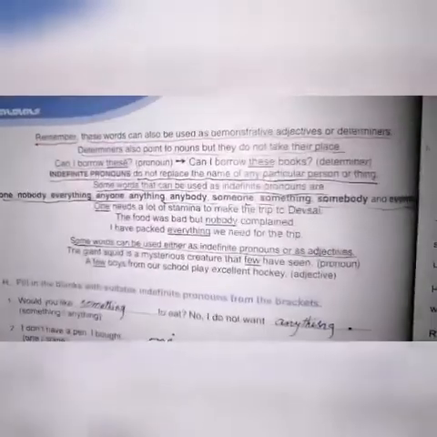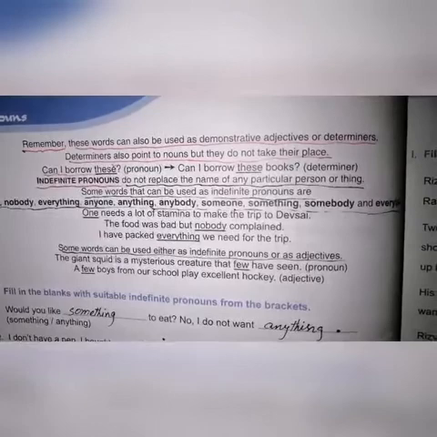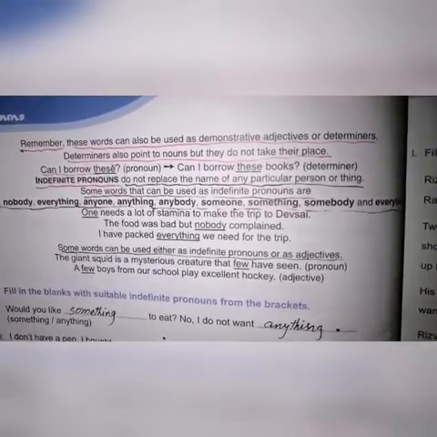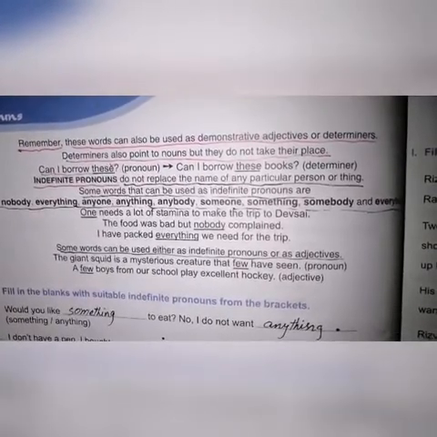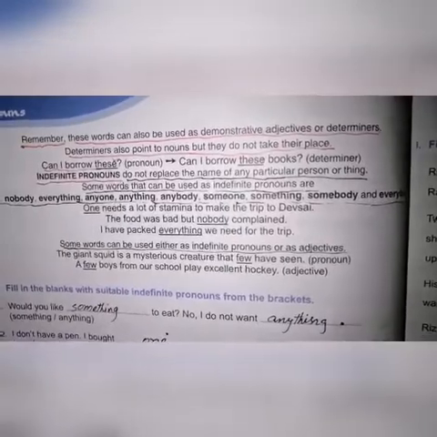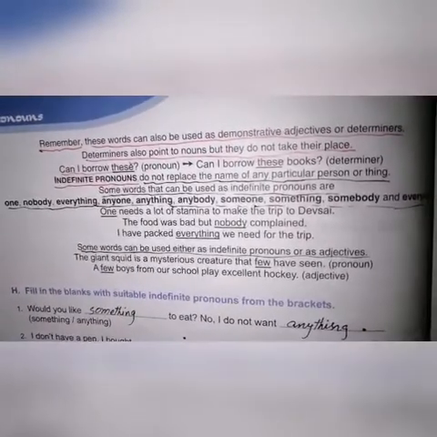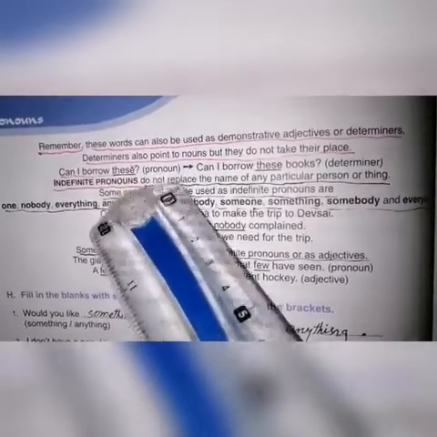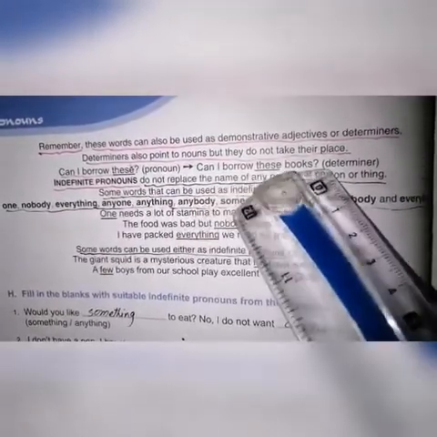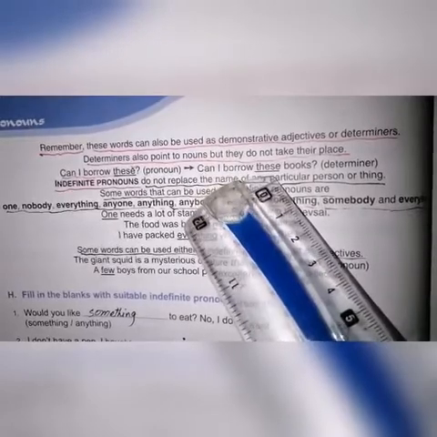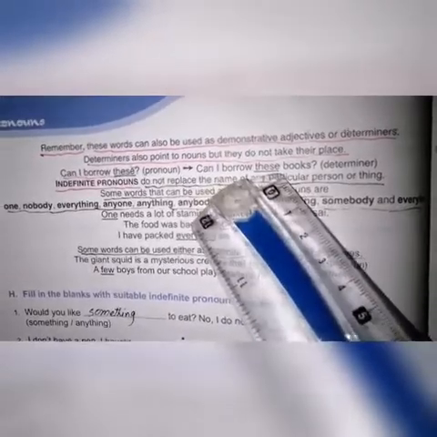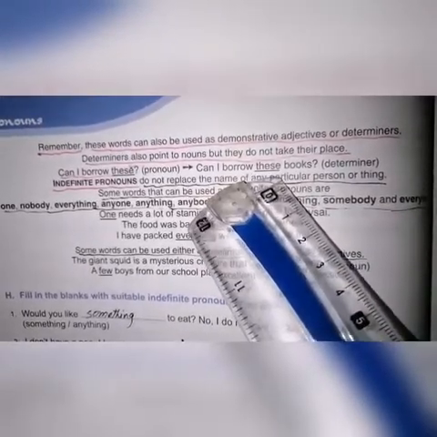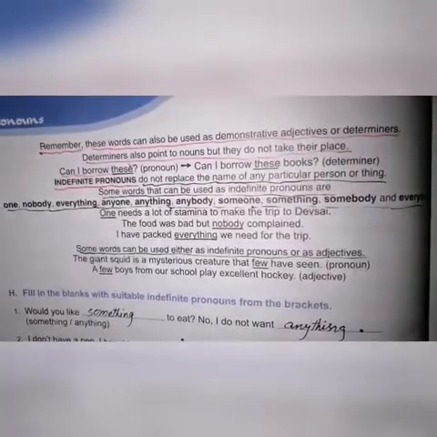Remember one thing, for demonstrative pronouns, these words can also be used as demonstrative adjectives or determiners. Determiners also point to nouns but they do not take their place. For example, can I borrow these? These is a pronoun over here. Can I borrow these books? These is used as a determiner over here because it is modifying the meaning of books.